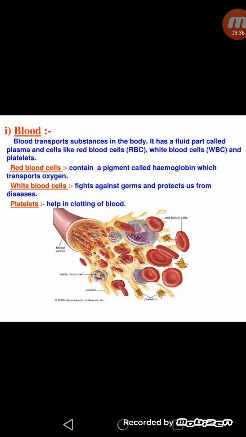Second cells which are present in the blood are white blood cells, which are also called leukocytes. These white blood cells act like the soldiers of the body and fight against germs and protect us from diseases. So we can say these white blood cells are very important for the protection of body against germs. Third one is platelets. Platelets help in blood clotting. If we are injured and blood flows out, after some time it stops. So stoppage of bleeding is due to presence of different types of cells called platelets in the blood.